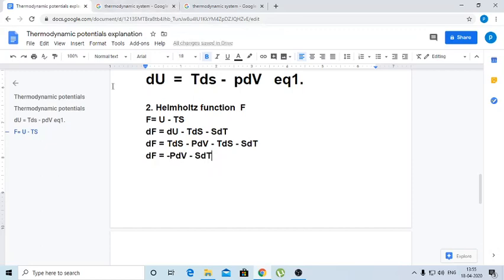So this is the expression for change in Helmholtz function. It is the second thermodynamic potential. So this is equation 2.